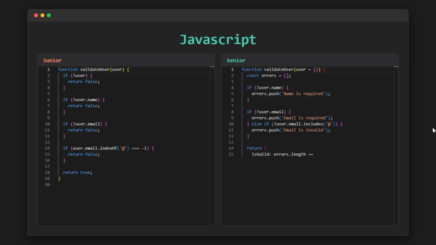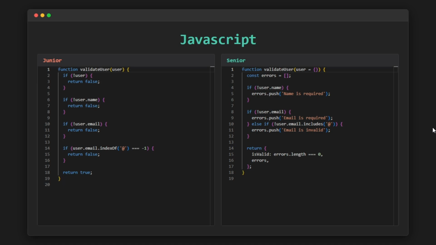The logic is repetitive. Adding new validation rules means adding more if statements. More importantly, the function doesn't explain why validation failed. It only returns true or false, which makes it harder to show meaningful error messages in the UI. As the number of fields grows, this function becomes longer, harder to read, and difficult to maintain. Now, let's look at how a senior developer approaches this problem.